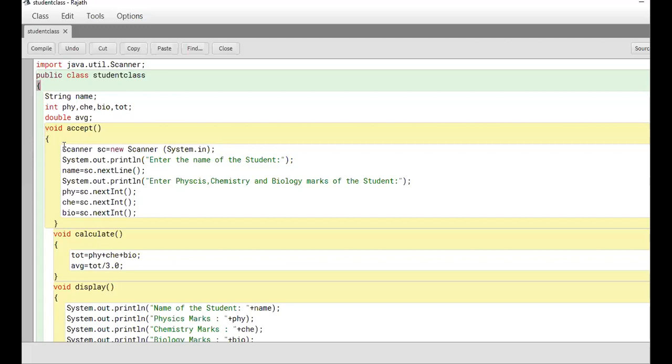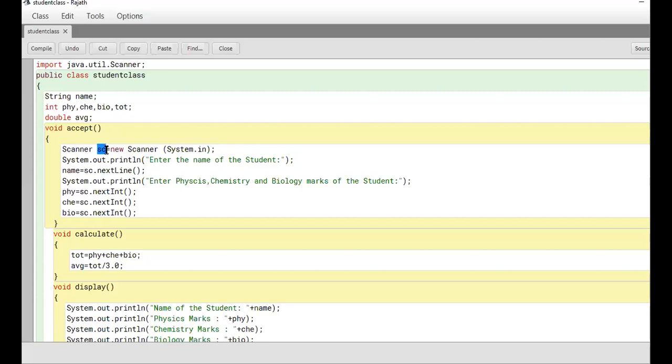Now, I have written one line. It is a common line from now onwards: Scanner sc = new Scanner(System.in). See, scanner sc, this is the object name. It can be anything, like our variable names here. I use sc for scanner.